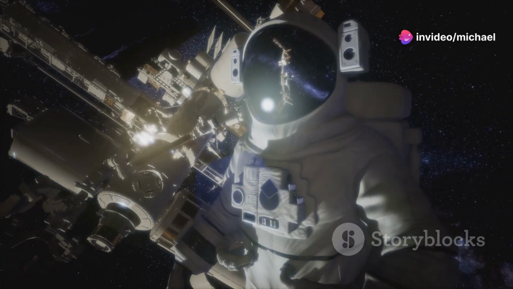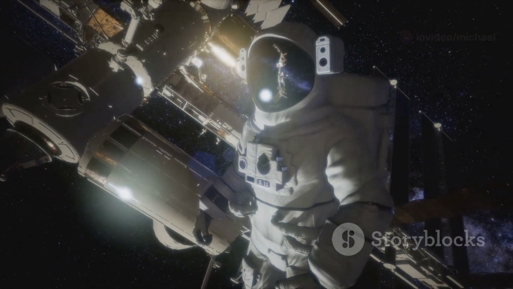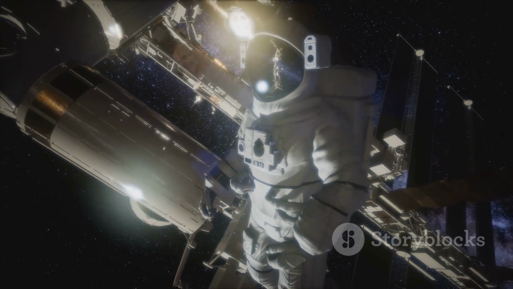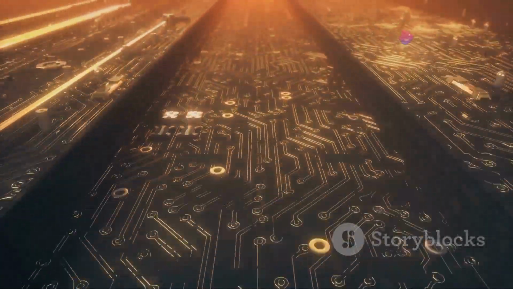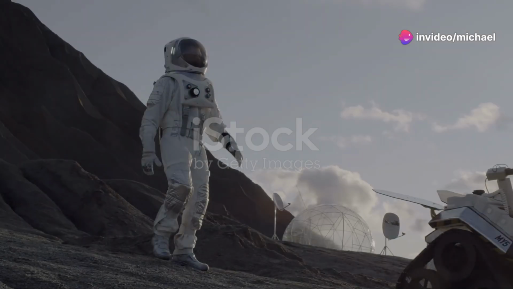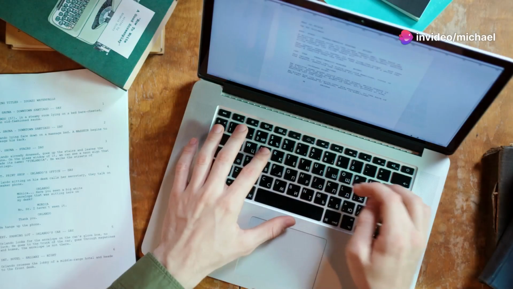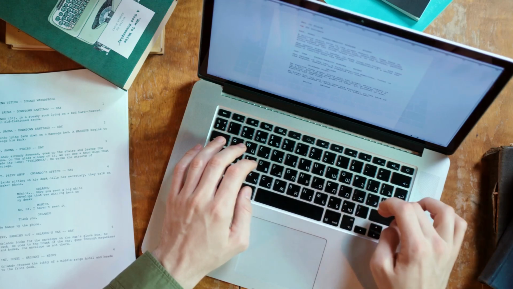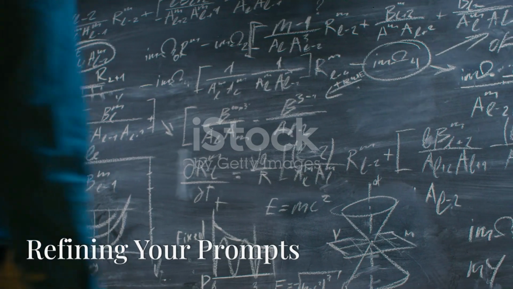To improve our basic prompt, we can add more specific details. Write a script for a 2-minute educational video about the importance of space exploration. Include mentions of technological advancements, scientific discoveries, and the potential for future human colonization of other planets. The key is to start simple and gradually add more specific instructions as we become more comfortable with the process.